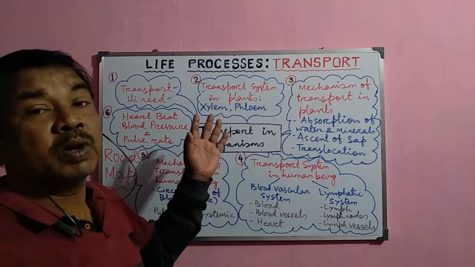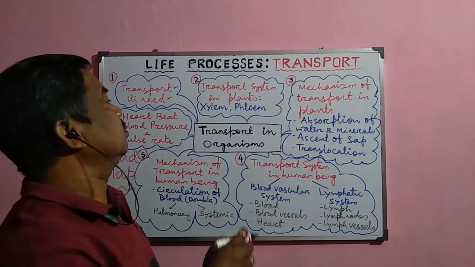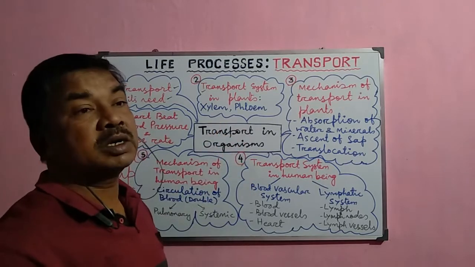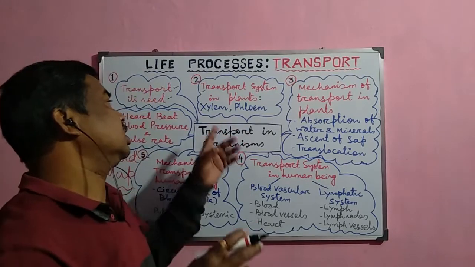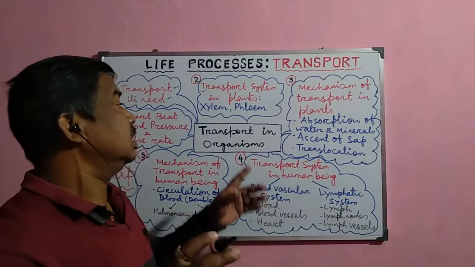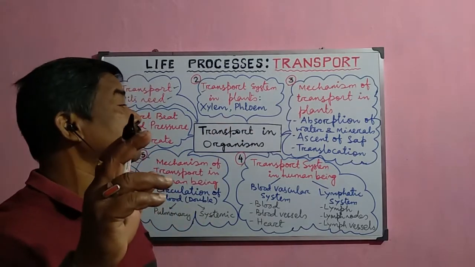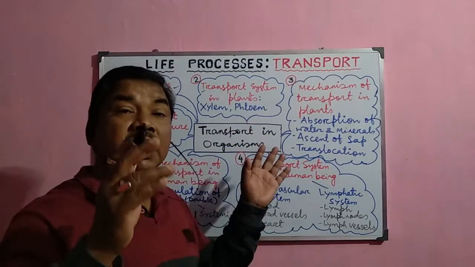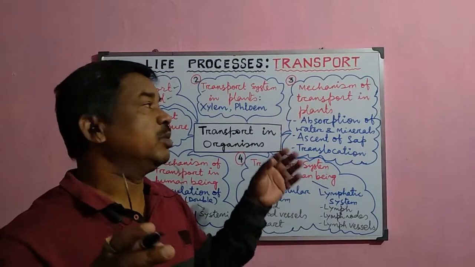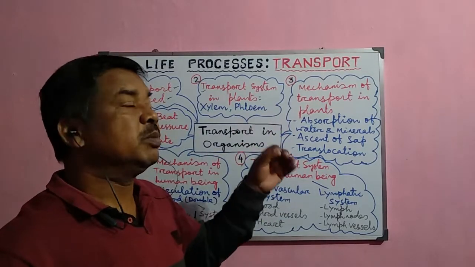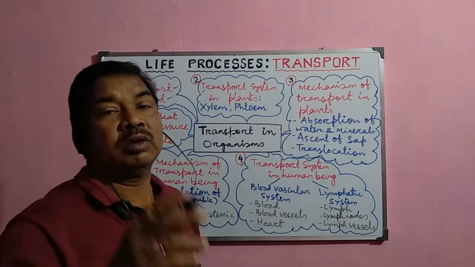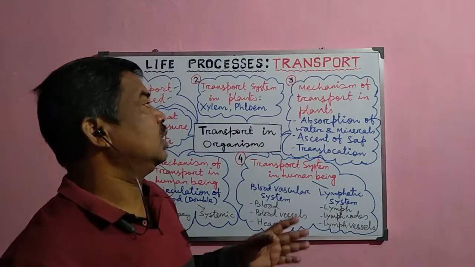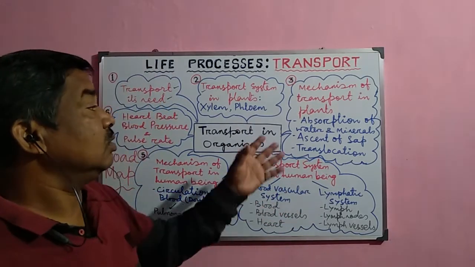Now this is called the vascular system, and in plants, this system is very well developed. So that is why it transports the materials from one place to another. Mostly the xylem transports water and minerals, and the phloem transports the prepared food materials and other hormones. Now, how? Actually, xylem and phloem are the pipes, or the pipeline mode of transport, you can say. These pipelines are there, but without pressure or without force, the fluid cannot move. So how is the force created and how are they absorbed?